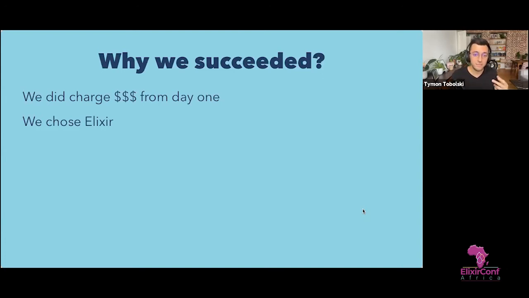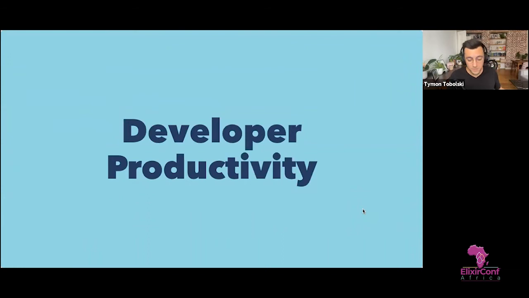And the second thing that I'm going to focus on today is that we chose Elixir. I've already mentioned that for me, Elixir is very similar to Ruby in that it's just a fun language to work with, but it's not only about fun, it's really super productive. So we started not very seriously, to be honest. We just wanted to write some bots and see how it goes. We didn't plan on making it our day-to-day job back then.